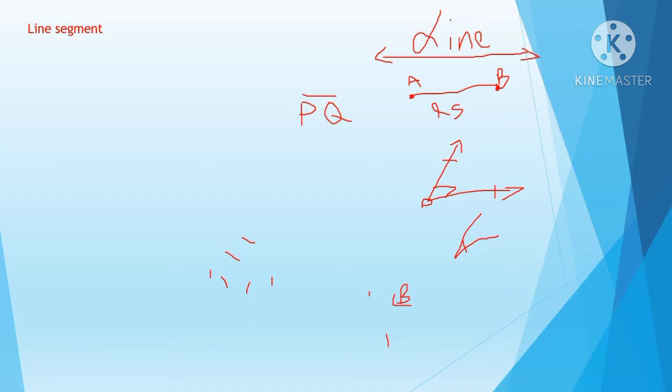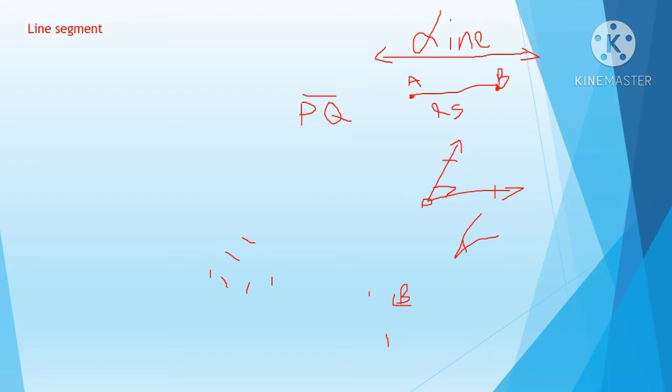So this is a line. I don't have a starting point and ending point. Okay, just I'm drawing a line. This is known as line. So line segment means this is 5 centimeters. This is a starting point and this is an ending point. Okay, this is a line segment. You'll have a starting point, we can name it as A, and the ending point we can name it as B.